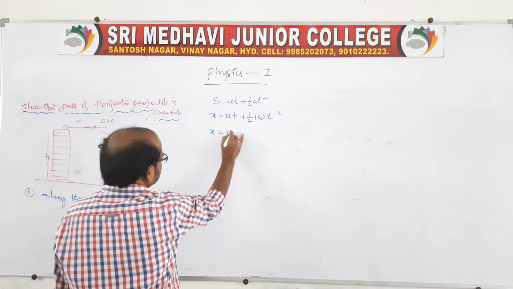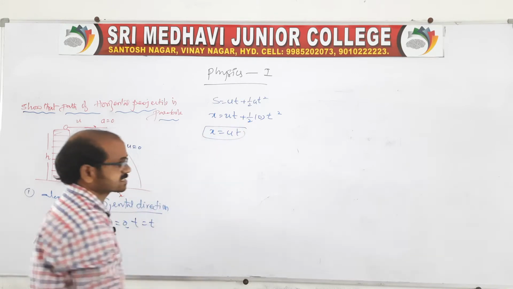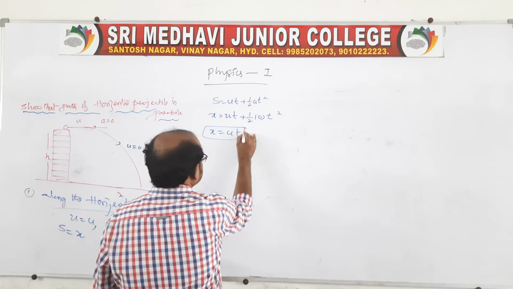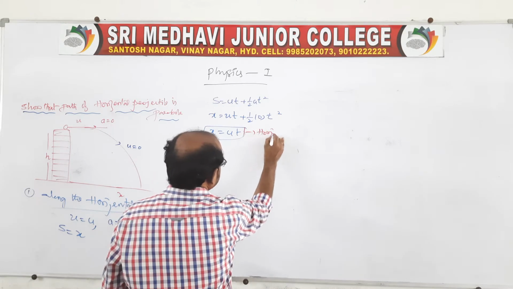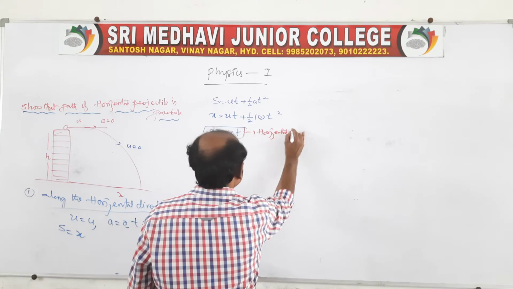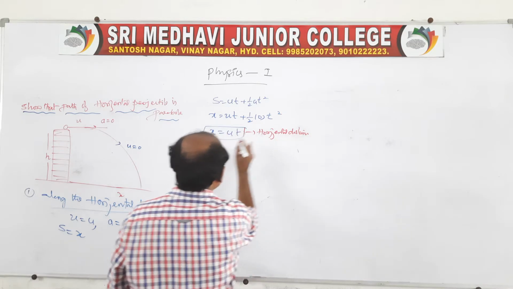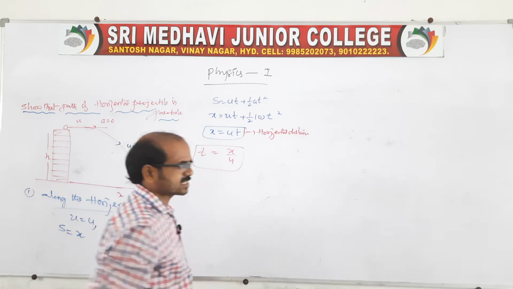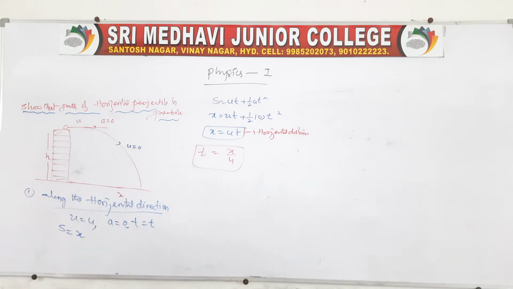S will be x, u is u, time is t, half 0 t square. So x is equal to ut, which is the horizontal distance. So from this, t is equal to x by u. That is the time the body travels along the horizontal direction: time is x by u.